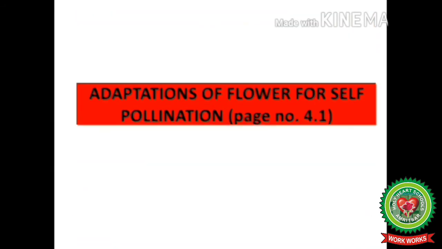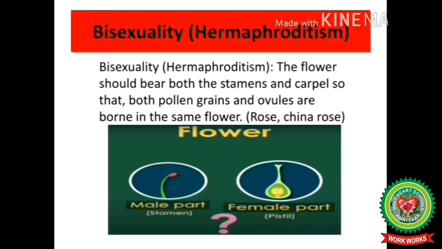Now let's discuss adaptations of flower for self-pollination, which is given on page number 4.1 of your books. First adaptation is bisexuality. Wherever bi is written, bi means two. Bisexuality means two reproductive parts, that is male part as well as female part, on the same flower. The flower should bear both the stamens and carpels so that both pollen grains and ovules are born in the same flower.